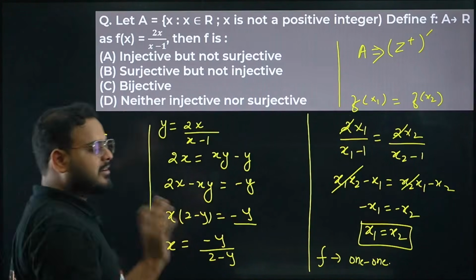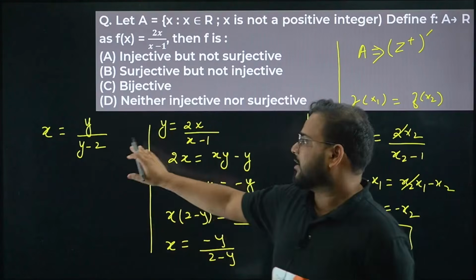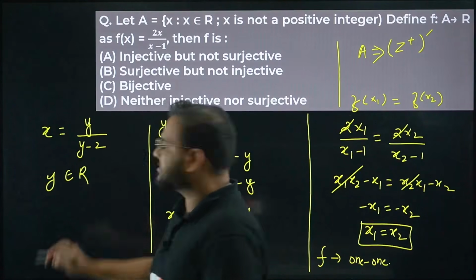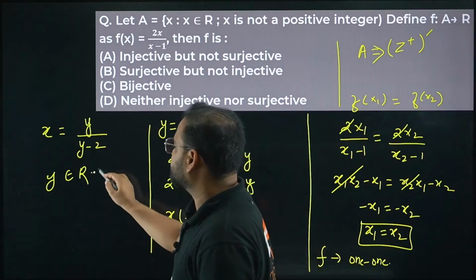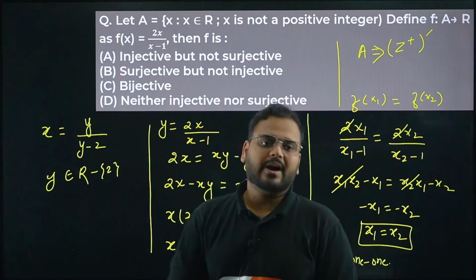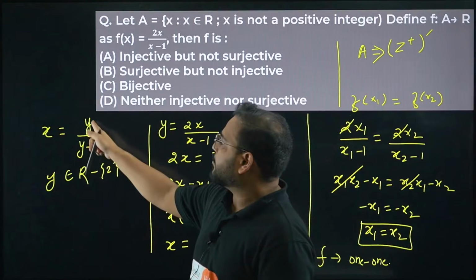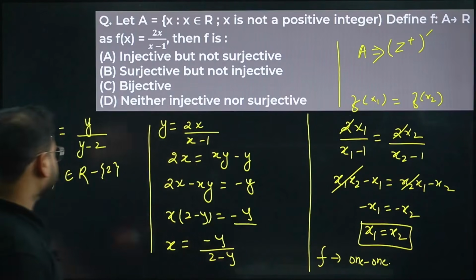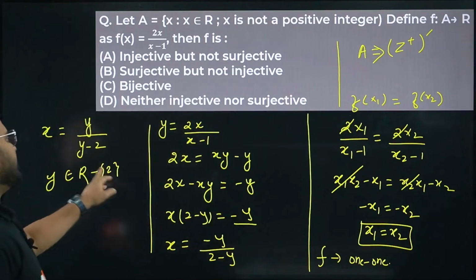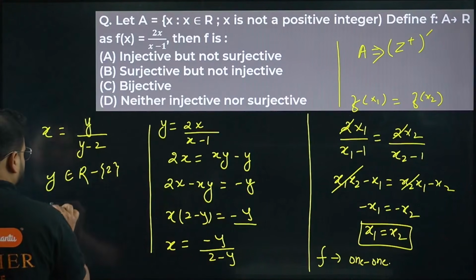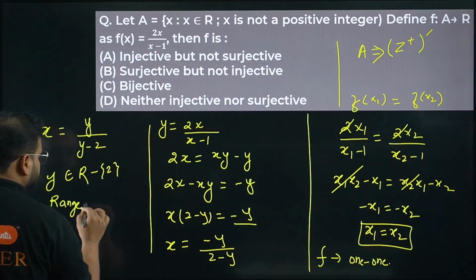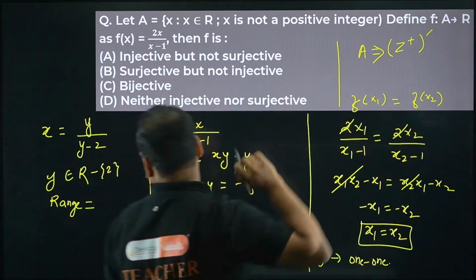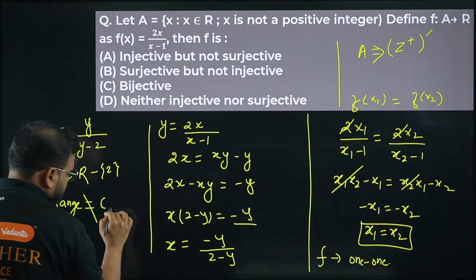If you have to write the restriction on this function for the variable y, what are you going to do? y belongs to all real numbers except 2. You can't take 2. If you take 2, what will happen? It will become 2 upon 0, which is undefined. So I'm getting y equals all real minus 2. This is my range. Now, is this equal to the codomain? What is the codomain here? The codomain is all real. So I can say the range is not equal to the codomain.